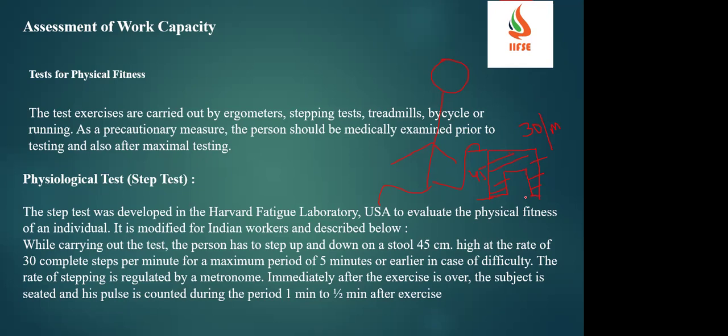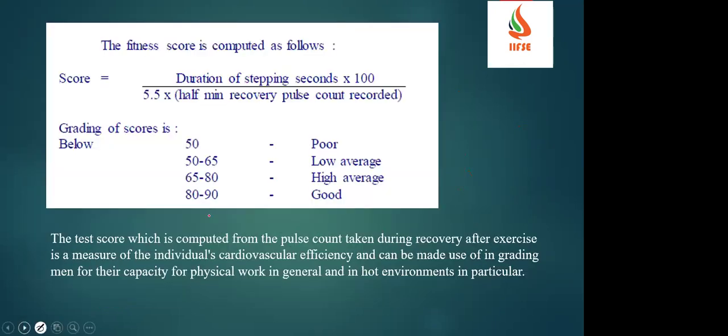Immediately after the exercise is over, the subject is seated and his pulse is counted during a period of 1 minute to half minute after exercise. So once he has done, immediately we have to check his pulse for 1 minute to half minute after the exercise. So that is how we can work. If you see the formula, it is the duration of steps in seconds into 100 divided by 5.5 into the half minute recovery pulse counts.